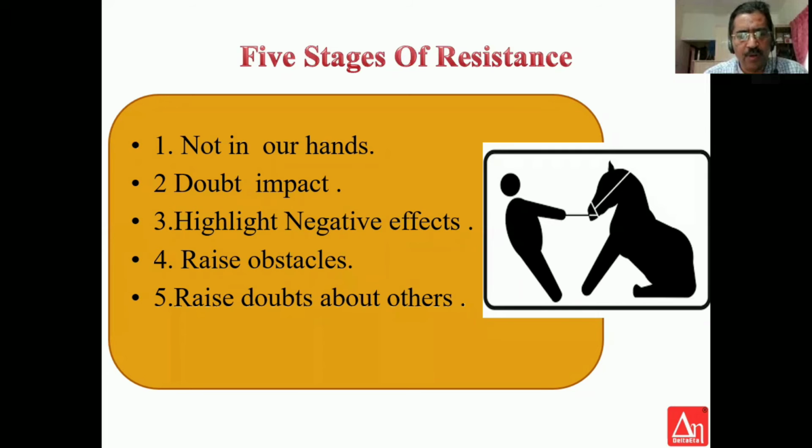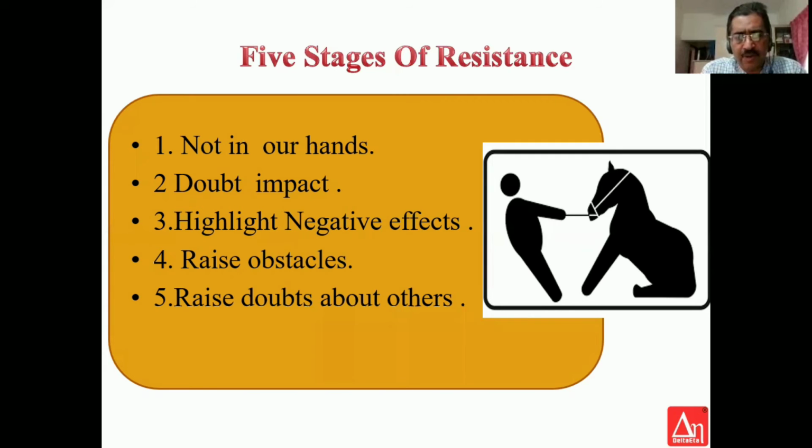I will cooperate, I have no objection, they would say, but they doubt the cooperation of others. So now the ball has gone to a different court, and now that court is much bigger. The supervisor will say, I have no problem, I will try to implement it, but I have 10 subordinates, I don't know about them, whether they will cooperate or not. So this is the fifth stage of resistance you find in implementing a change.